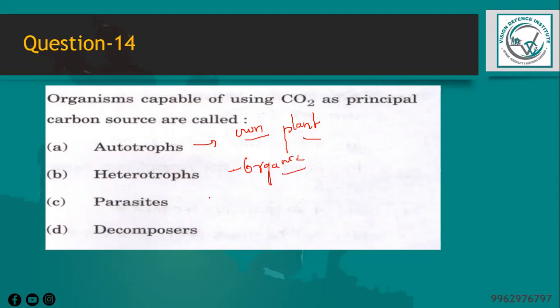Parasites are a type of heterotroph that live on or in other organisms and obtain their nutrients from them. Decomposers are also heterotrophs that break down dead organic material and recycle the nutrients back into the ecosystem. So the option will be autotroph alone, because only they use the carbon dioxide.